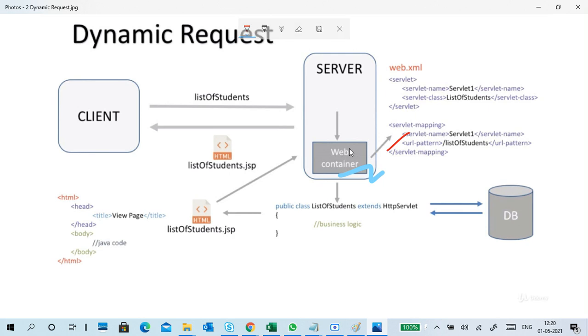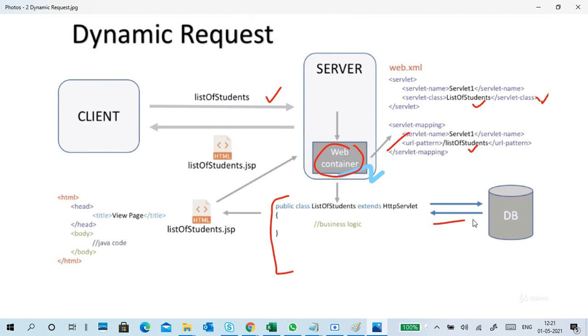Okay, so based on a user request, it will verify in web.xml. This will tell where the related application is available, so it will search in that program.